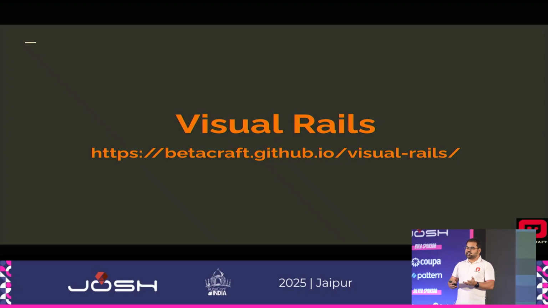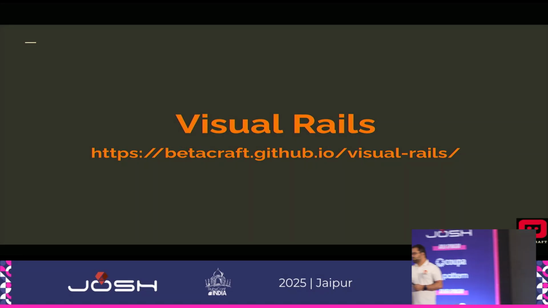I was thinking of doing the same this time around, but now we are in 2025 and GenAI has progressed so much that I thought, no, simple visuals are not good. I want it to be interactive. So that's when I built this tool, or the website. You can visit it at betacraft.github.io/visualrails. I will show it.